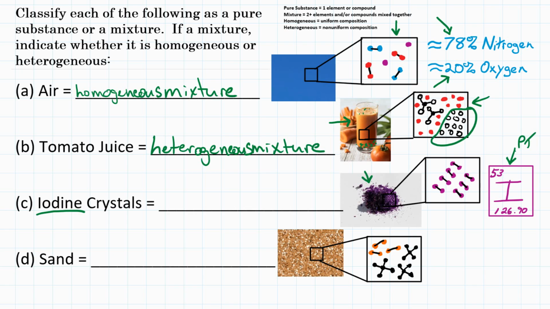And if we looked at some iodine crystals on the atomic scale, we would only see the same type of atoms. So iodine is a pure substance, specifically an element.